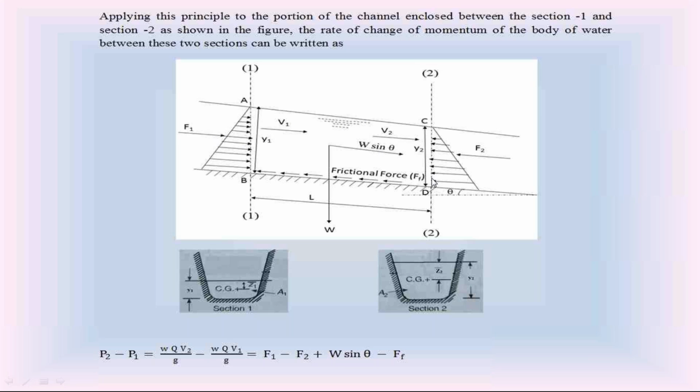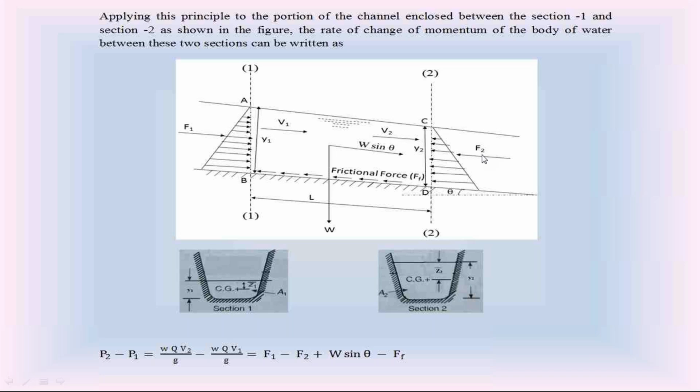Similarly, at section 2, the vertical plane, due to flowing water, is subjected to hydrostatic pressure distribution. This is the hydrostatic pressure distribution at section 2. Because of this, the vertical plane at section 2 is subjected to the hydrostatic force F2.